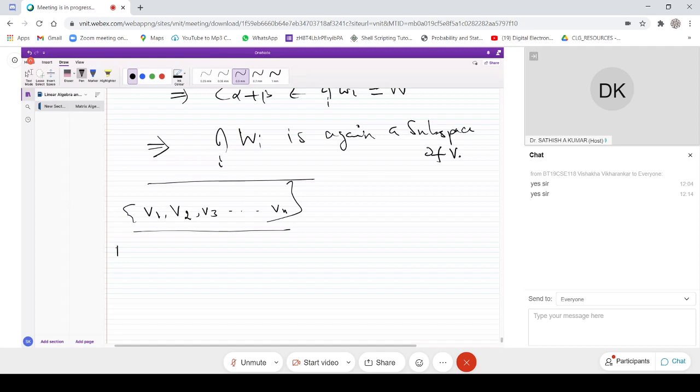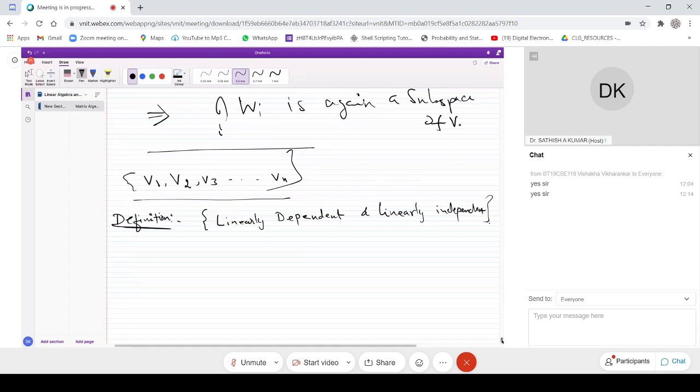We'll have a definition of linearly dependent and linearly independent.